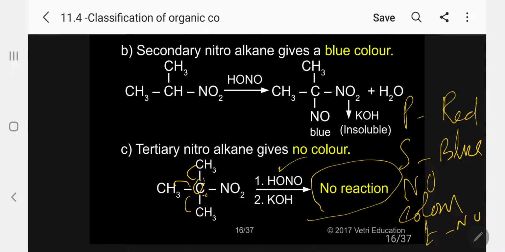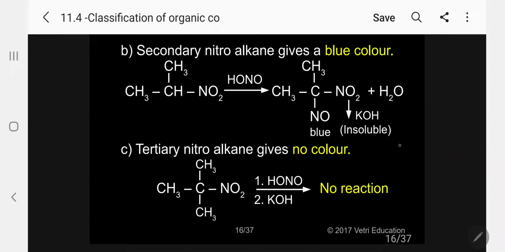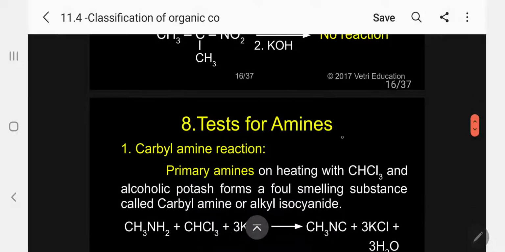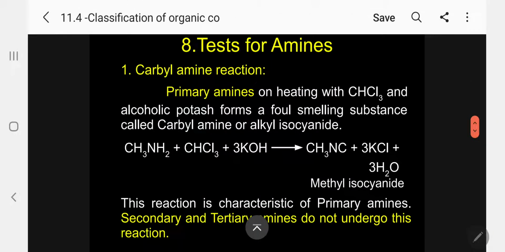For this, I want to give students one word to memorize. You memorize State Bank. State Bank. These are some code words to remember. SB. Secondary blue. Secondary blue. Automatically primary red. Tertiary colorless. So in order to keep it in memory, I am giving this shortcut. Okay. Next I will go for tests for amines.